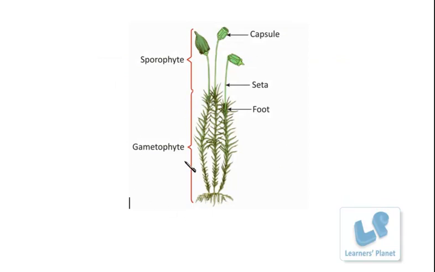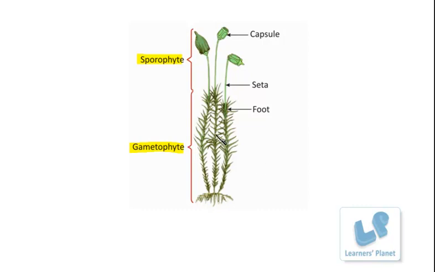In this case, you can see that this initial or bottom part is known as the gametophyte. The upper part is known as the sporophyte. This bottom part is comprised of rhizoids. It has a stem-like structure, and it has leaves.